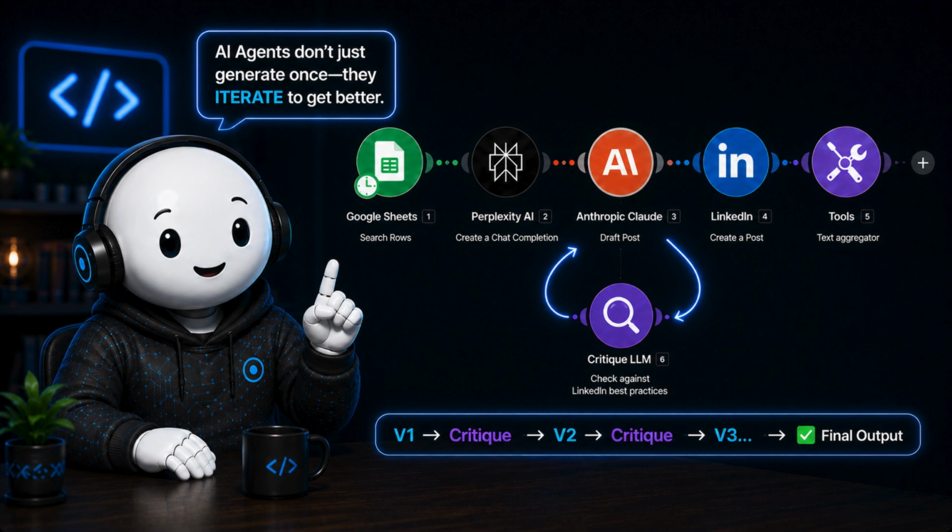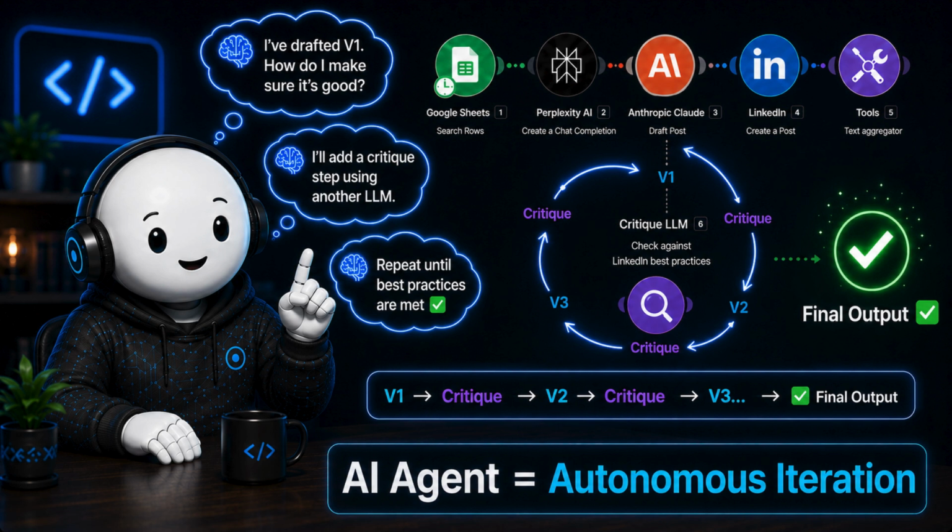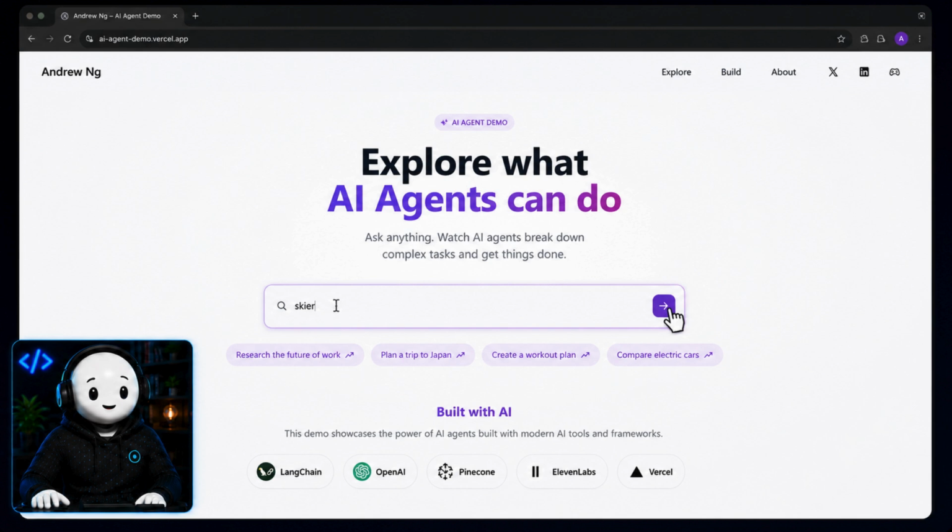It would add in another LLM to critique its own output. I've drafted version 1. How do I make sure it's good? I'll add a critique step based on LinkedIn best practices and repeat until all criteria are met. After a few cycles, final output, done. That was a hypothetical example, so let's look at a real one.